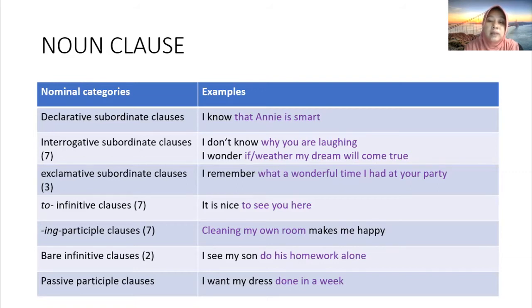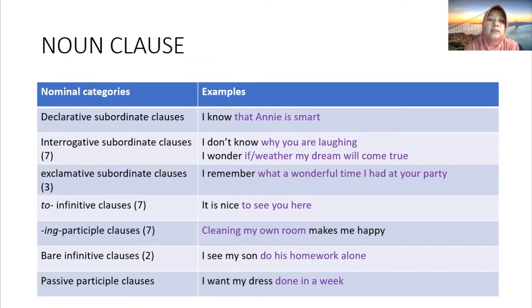The second is the example of an interrogative subordinate clause which uses yes or no questions. So in this sentence, I wonder if or whether my dream will come true.